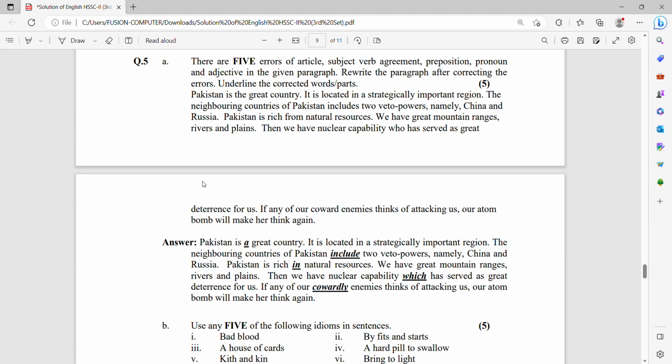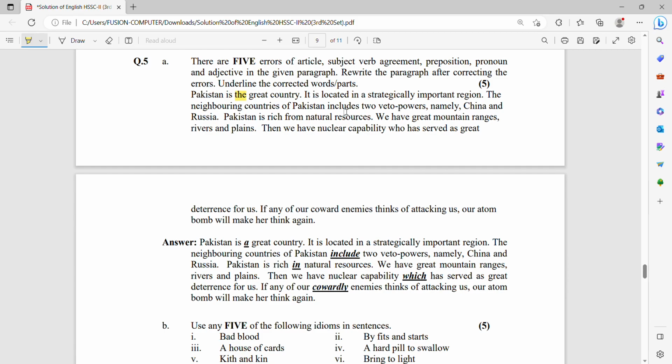So let's start here. Pakistan is the great country. No, the use of the article is wrong here. Pakistan is a great country. Correct? It is located in a strategically important region.